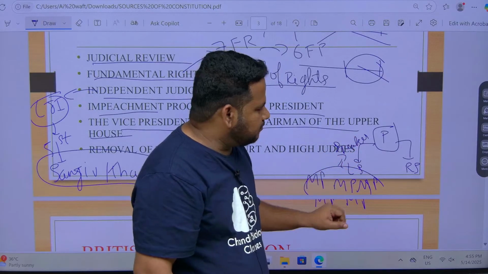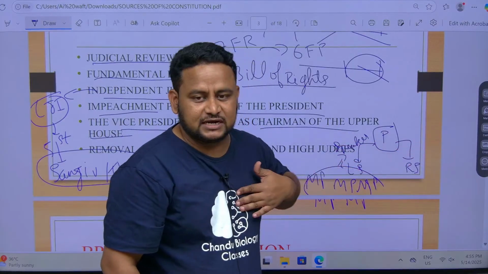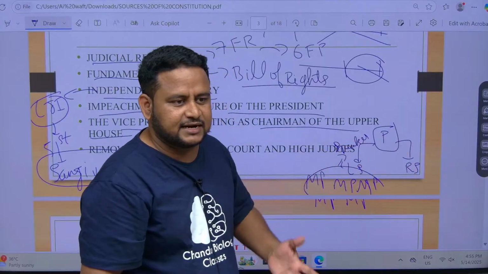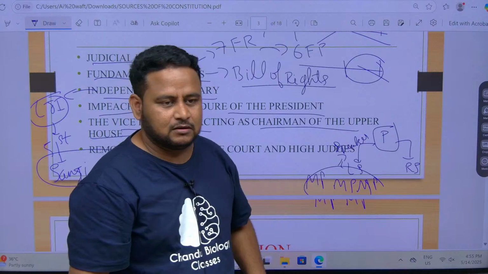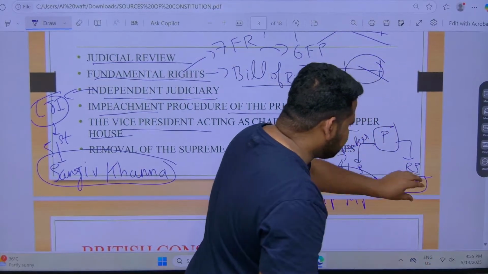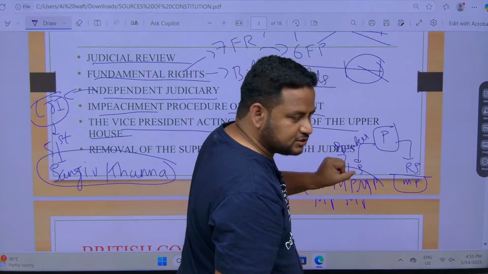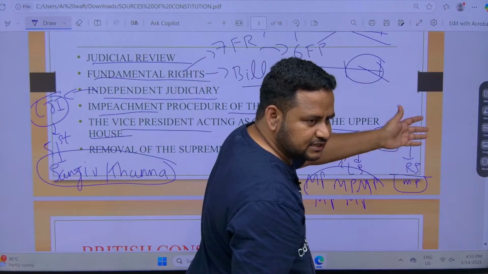But when it comes to Rajya Sabha, we don't elect the people directly. There also MPs are there, but they are indirectly elected, which means the MLAs and MPs elect the Rajya Sabha people. Here the speaker will look after the Lok Sabha, but someone should be there to look after the Rajya Sabha also, right?